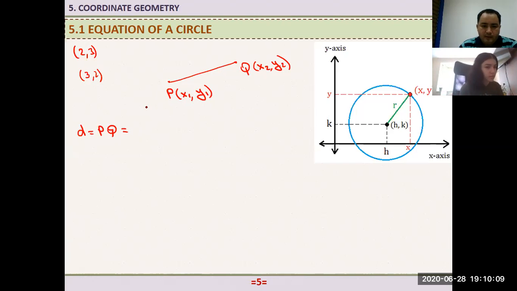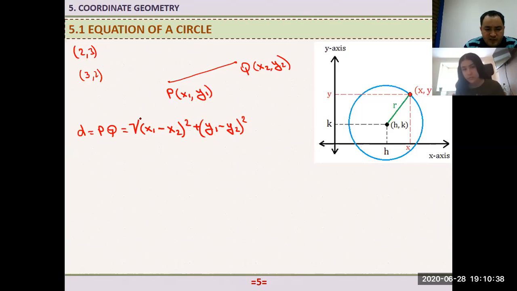Not sure. Okay, if you're given 2 points, the distance between these 2 points or the length of this line segment is calculated by this formula, that is x sub 1 minus x sub 2 squared plus y sub 1 minus y sub 2 squared. Okay, if you just evaluate this and take the square root of this thing, it gives us the distance between any 2 points in the coordinate system. Maybe one point is here, another point is here, maybe one point is here, another point is here.